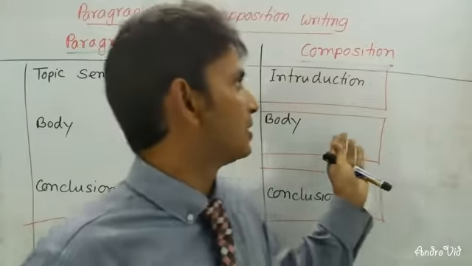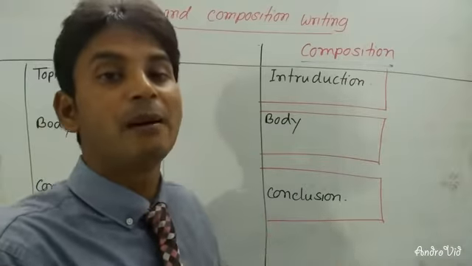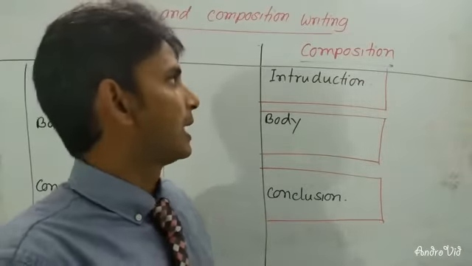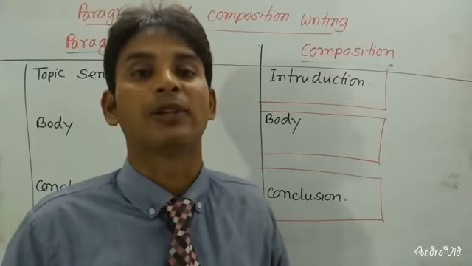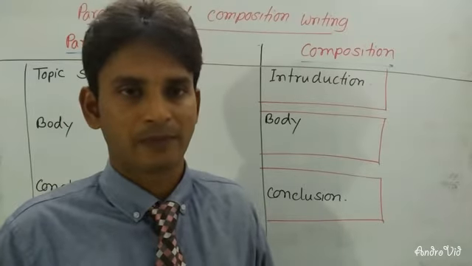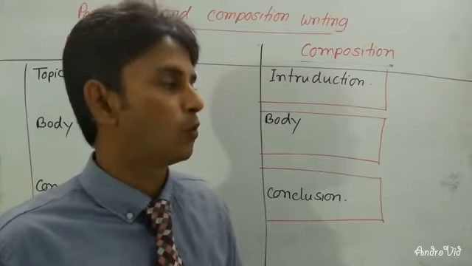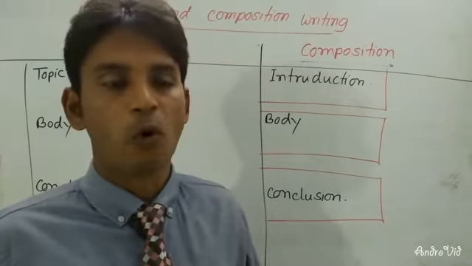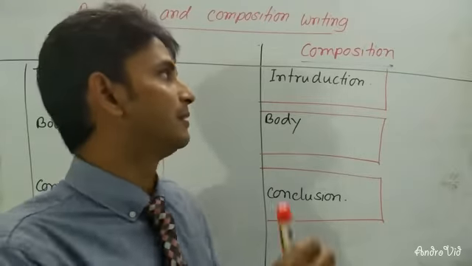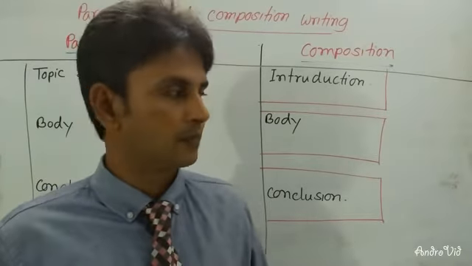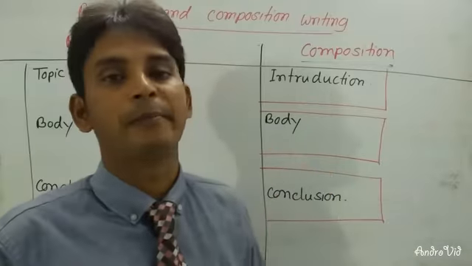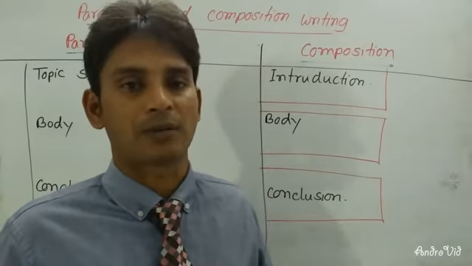In compositions, there are a minimum of 3 paras. In the first para, you will write the introduction, and the reader will understand or guess what you have in the body and conclusion after reading the introduction. And in the body, you may have more than a single para.